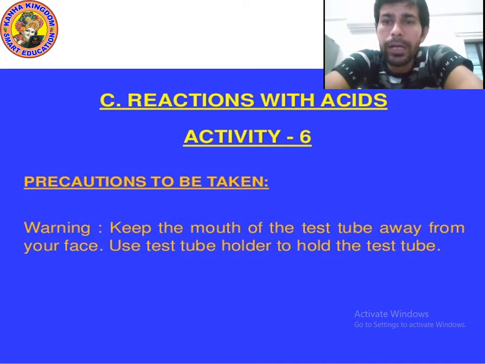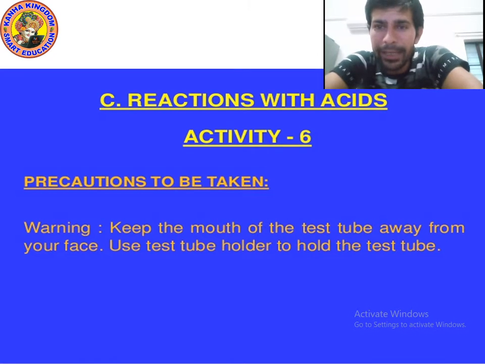Now, if you take sulfuric acid in a test tube, and if you add copper, what will you see?